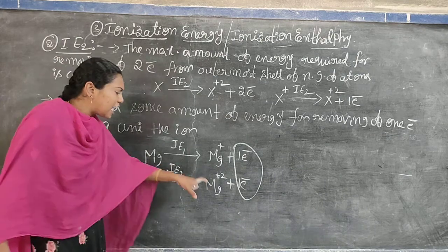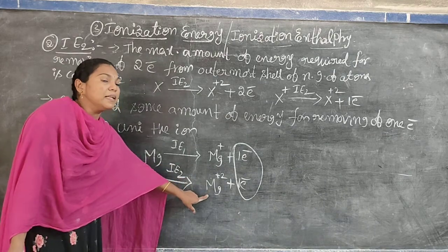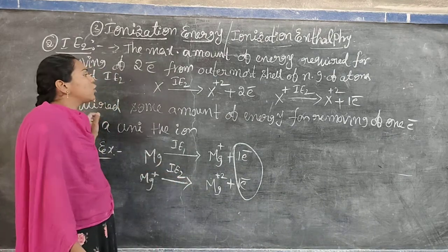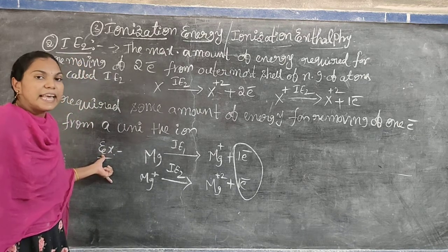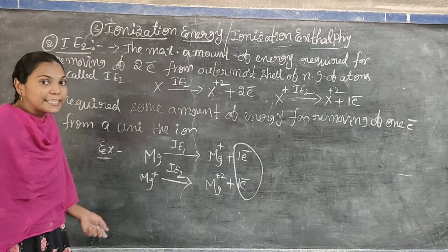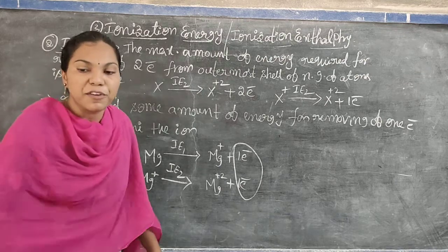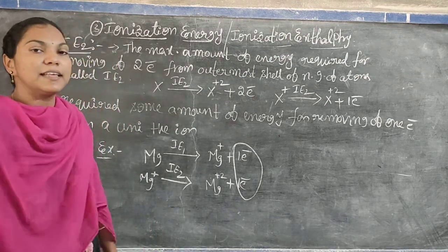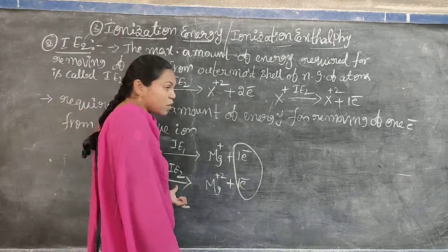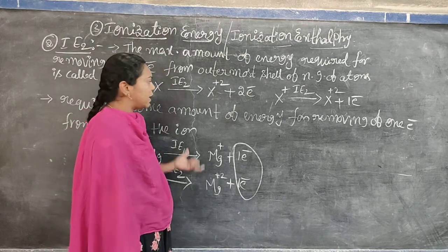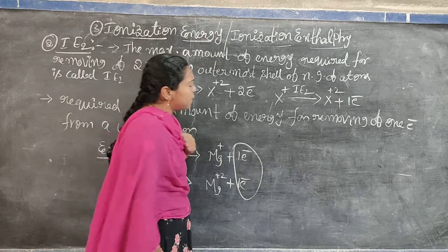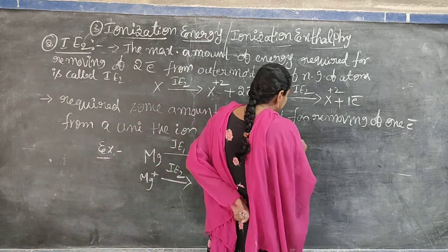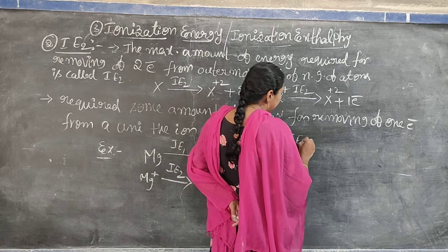Mg is directly converted into Mg plus 2 actually, but here we have IE1 and IE2. Why? Because we cannot directly remove two electrons at a time. We remove one electron first, then we remove the second electron from the unipositive ion. This is IE2. And always remember, IE2 is greater than IE1.